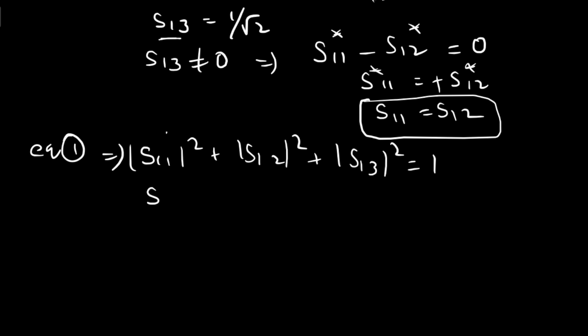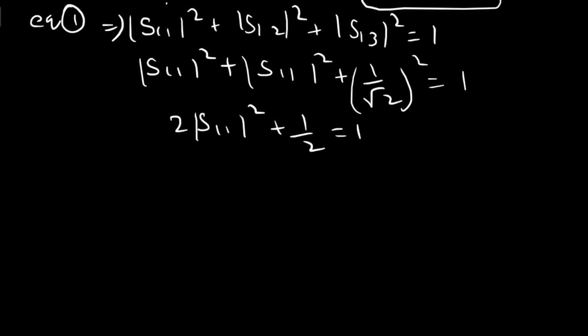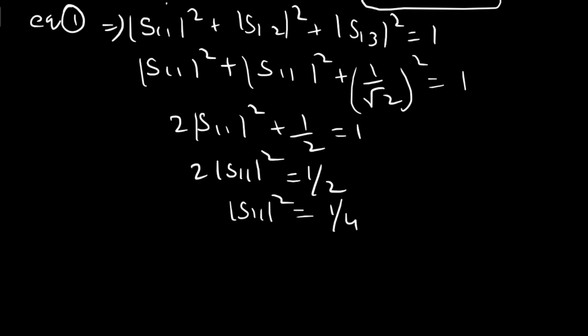We don't know what S11 is, and we know that S12 equals S11, and S13 equals 1 by root 2. So you can write it as 2 into modulus of S11 square plus 1 by 2 equals 1. Now 2 times modulus of S11 square equals 1 minus 1 by 2, which gives 1 by 2, and modulus of S11 square equals 1 by 4, which means S11 equals 1 by 2.